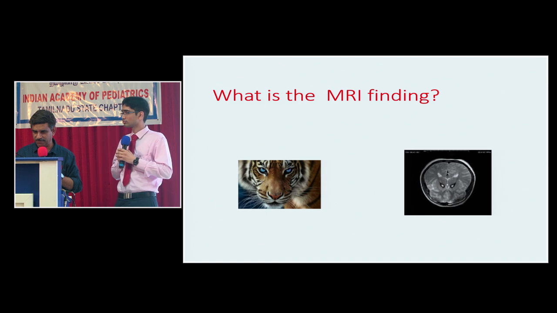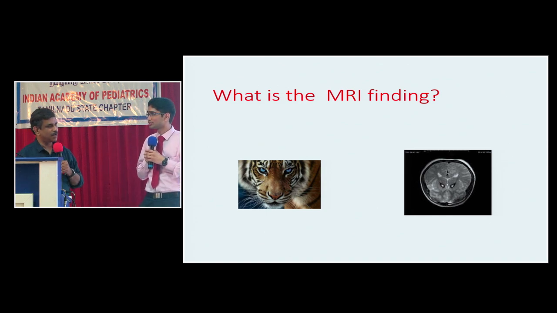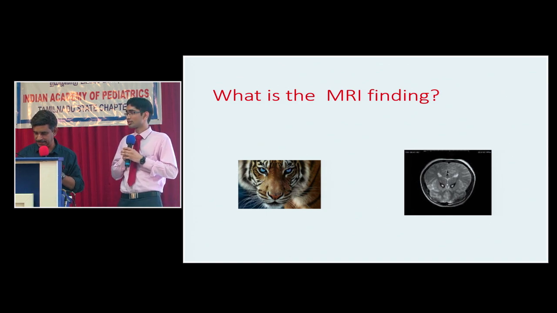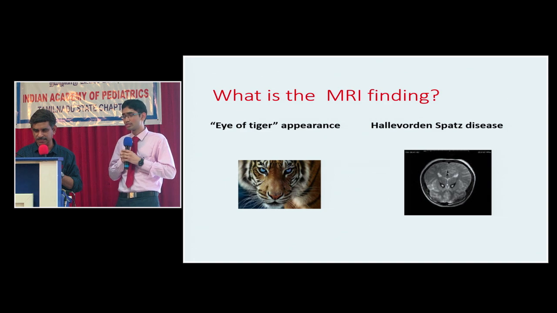What is this MRI finding? Eye of tiger. Where do you get the eye of tiger appearance? That is in Hallervorden-Spatz disease.